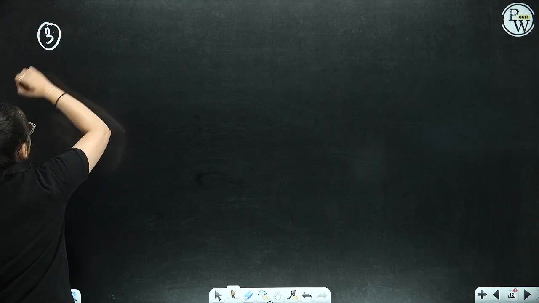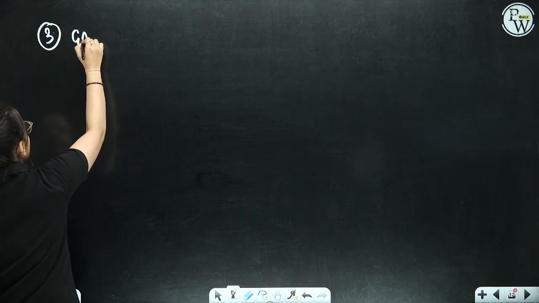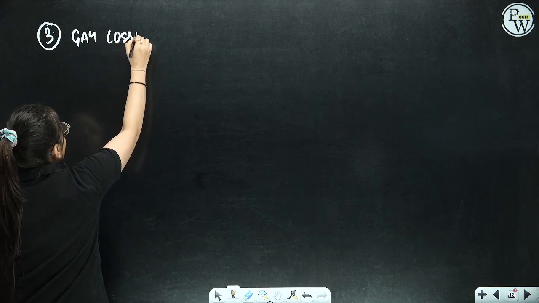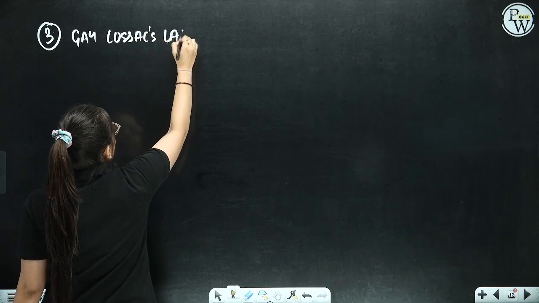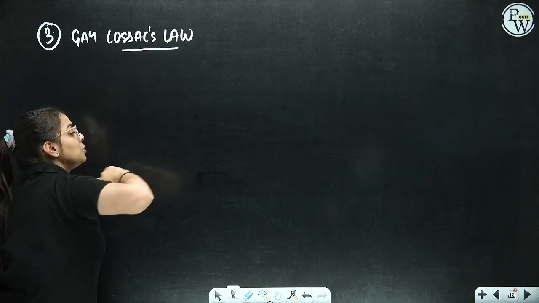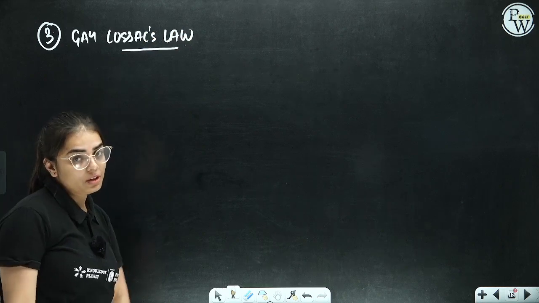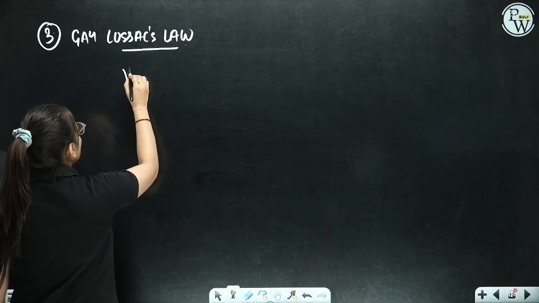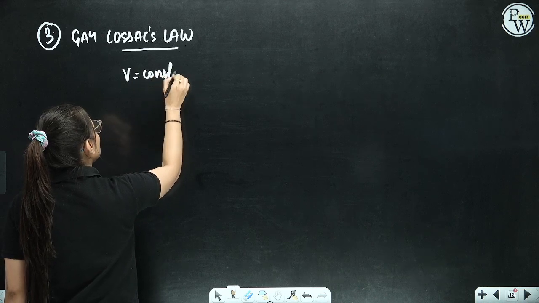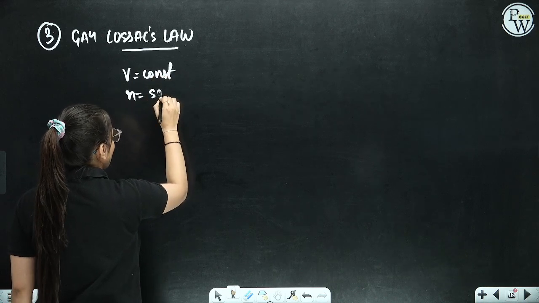The third law is Gay-Lussac's law. Now, in Gay-Lussac's law, what are we keeping constant? Here, volume is kept constant and the number of moles is kept constant, or same, I would say.